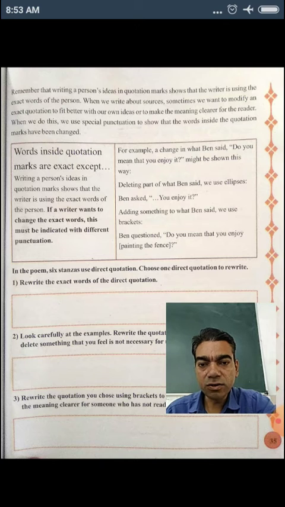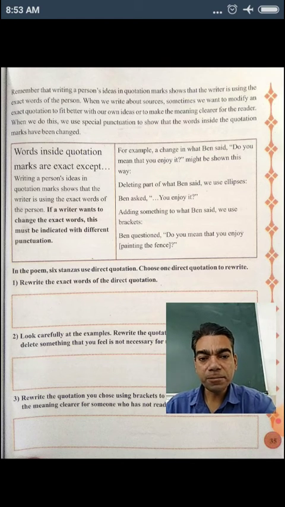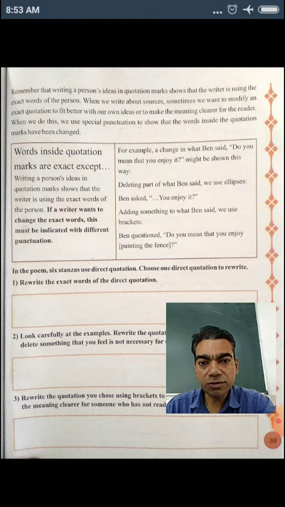Words inside quotation marks, like double inverted commas, are exact. If a writer wants to change the exact words, this must be indicated with different punctuation, like brackets inside the double inverted commas. Likewise, some punctuation marks should be there.